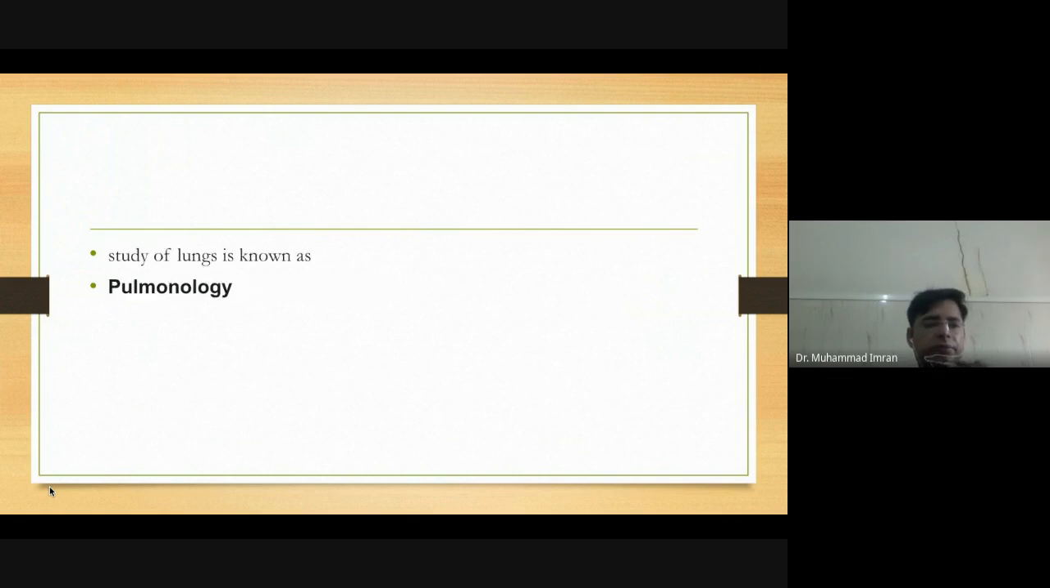Then the study of lungs is known as pulmonology. Then the study of kidney is known as nephrology.